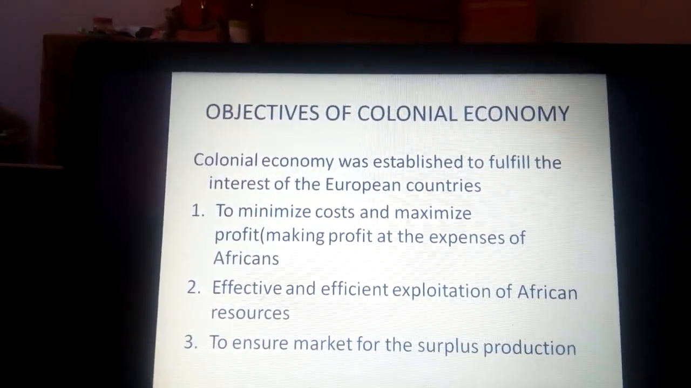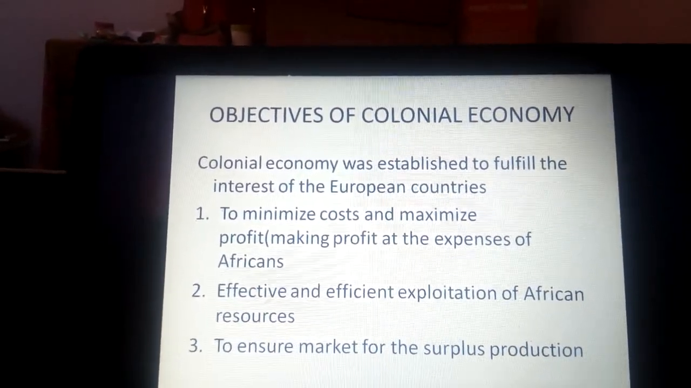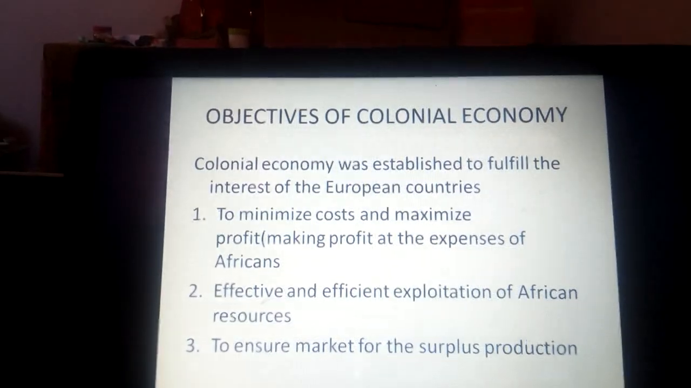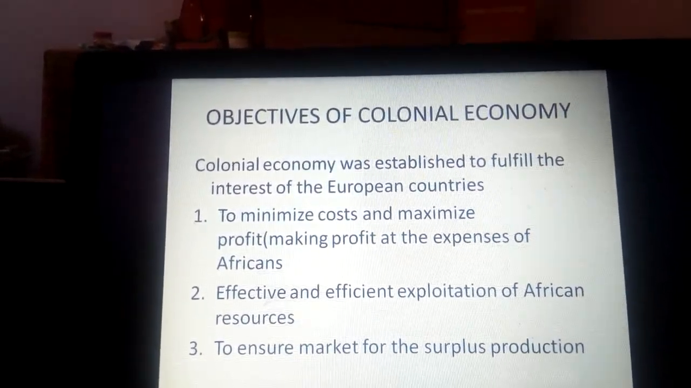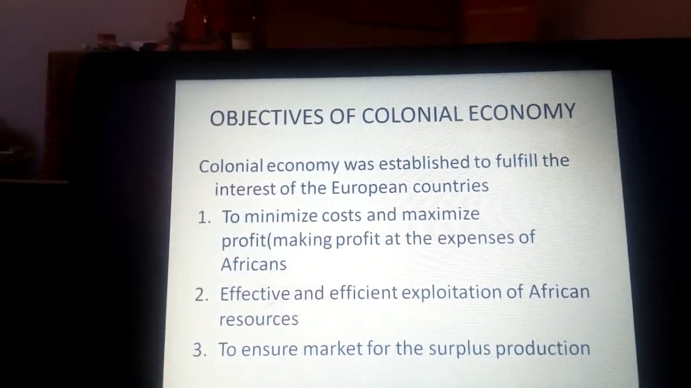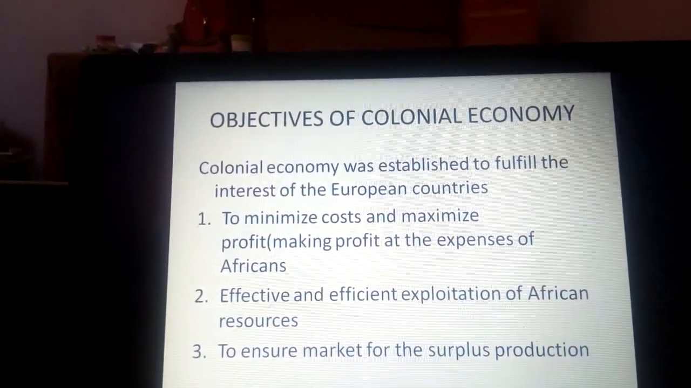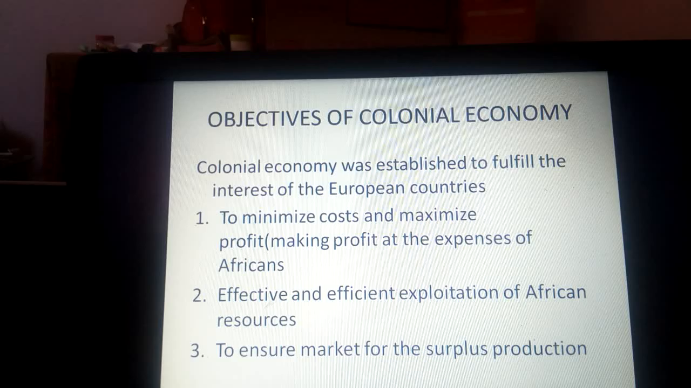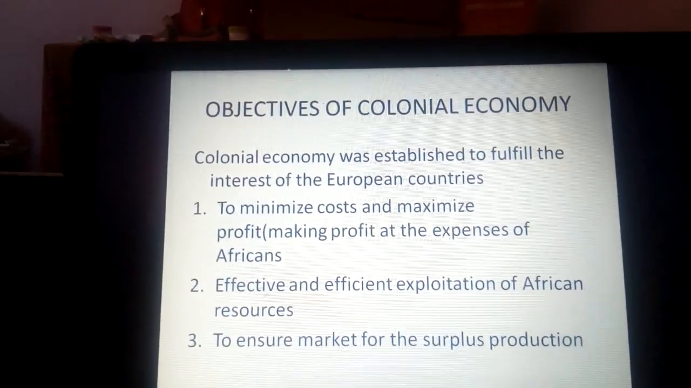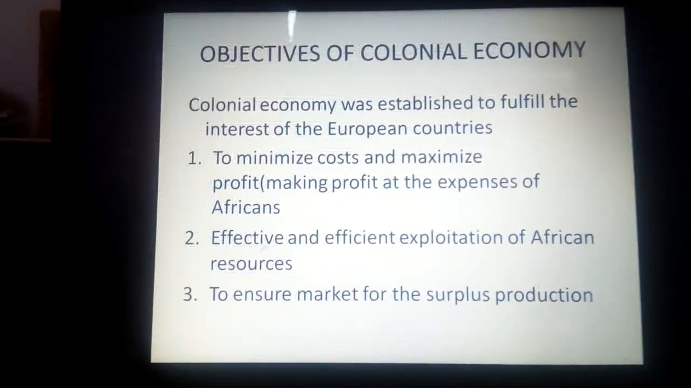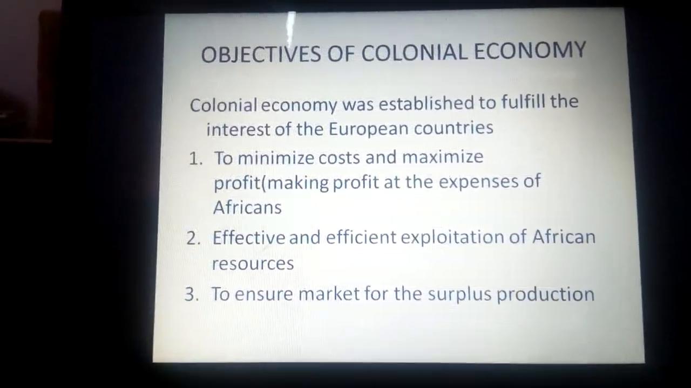Here, as we have said in the beginning, the main objective of this colonial economy was to fulfill the economic needs, like the need of market. So here we are speaking of ensuring market for the surplus production. The surplus production, here we are speaking of the goods which were produced in Europe, including sugar, clothes, and so forth.